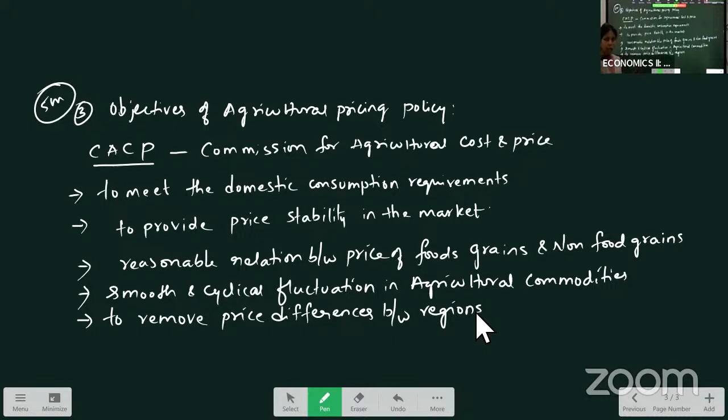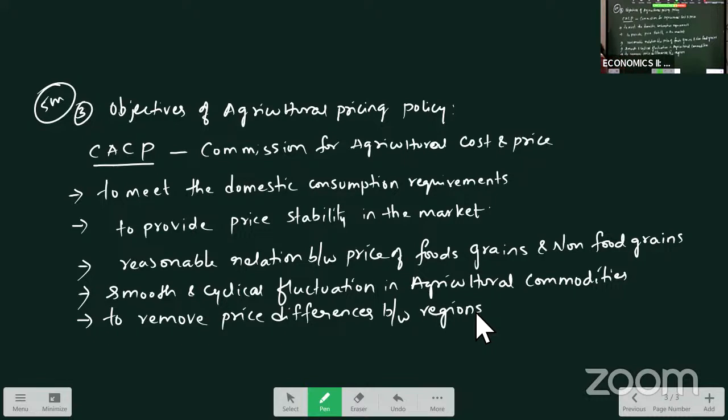Wherever we don't get it, for example, if rice is produced in Haryana, there the price is less, but rice is not produced in Tamil Nadu, so there the price is high. Such differences should not be there. That's why the total output will be purchased by FCI, the Food Corporation of India, to make sure that throughout the country these products are available and there is no price difference between the regions.